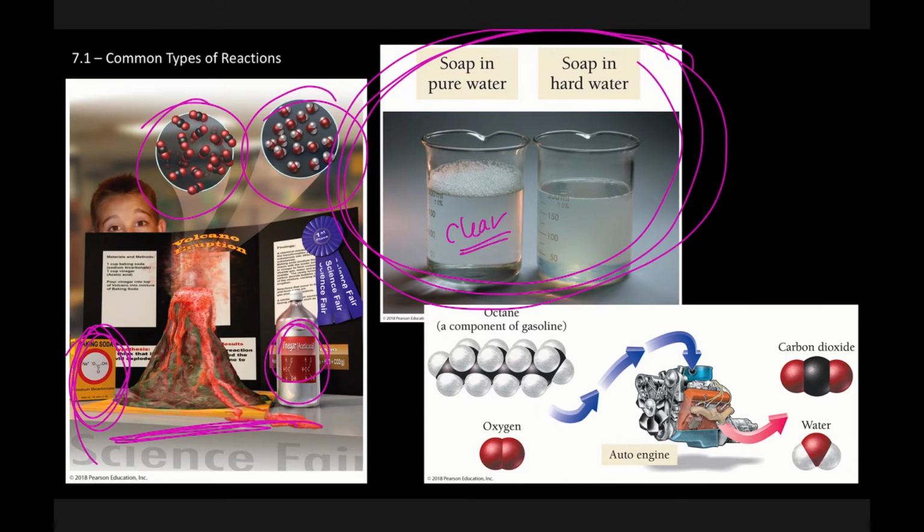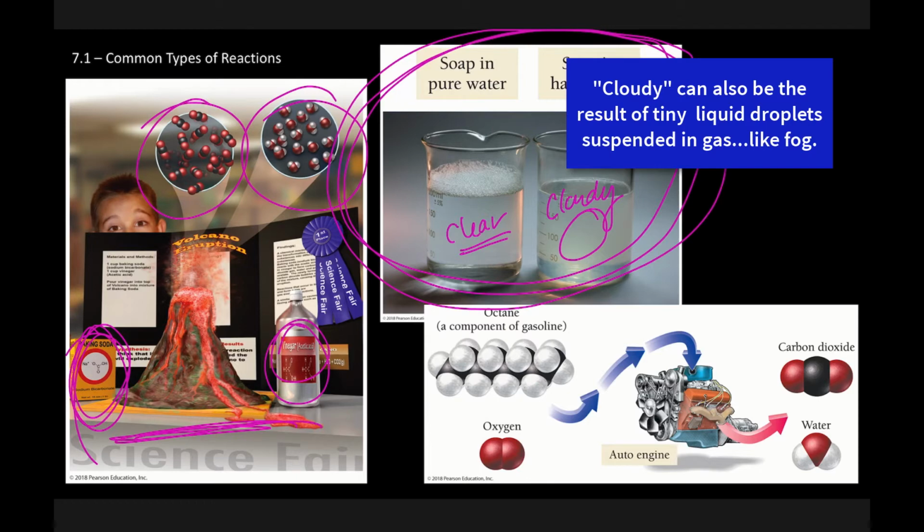And we've talked about when we take observations, it's important to note that clear just means that light will pass through uninhibited. This one, though, is cloudy. And if it is cloudy, that means that there is some solid in that liquid. That's why the way light passes through is affected, even if we can't necessarily discern a distinct solid present. But the fact that it's cloudy tells us there are very minute, very tiny particles of solid distributed throughout that liquid, which makes it cloudy.